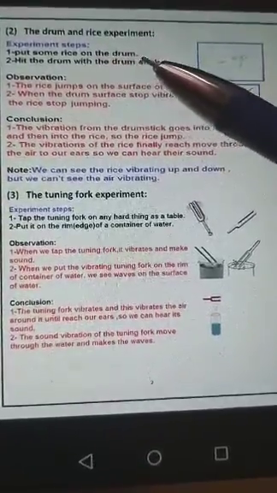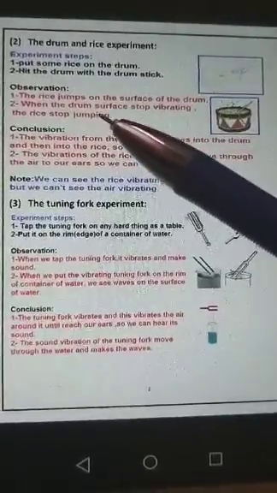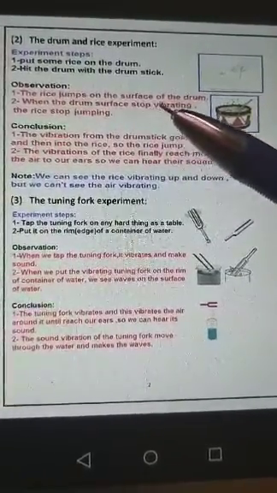So here, put some rice on the drum, hit the drum with the drumstick. What will happen? What will you see? The rice jumps on the surface of the drum.